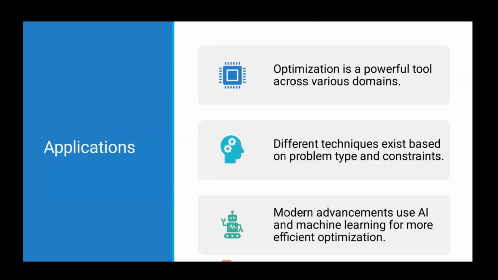Optimization problems, as we have seen earlier, are widely used in many domains. Optimization is a powerful tool across various domains. Different techniques exist based on the problem type and constraints. Modern advancements use artificial intelligence and learning for more efficient optimization.